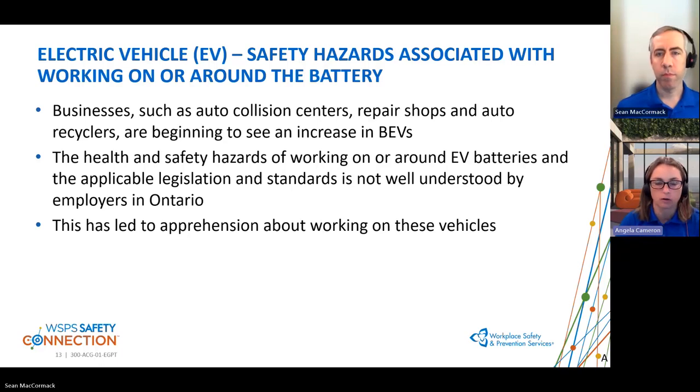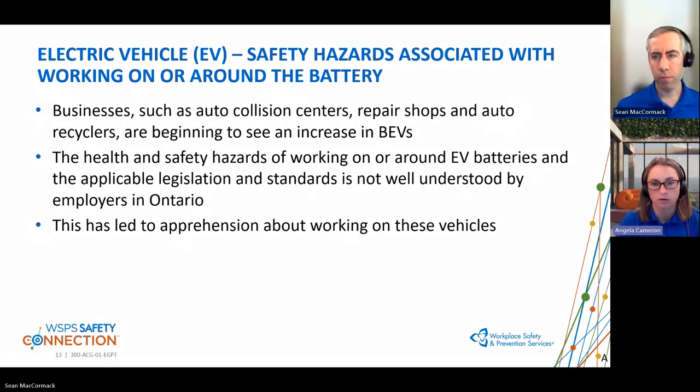So we started to work with the collision centers, repair shops, auto recyclers, and the associations that represent these businesses, and also with different educational institutions and the Ontario Vehicle Innovation Network, with the purpose of trying to understand what we know and what we don't know when it comes to working on and around these vehicles, and also taking into consideration the life cycle of the vehicle.